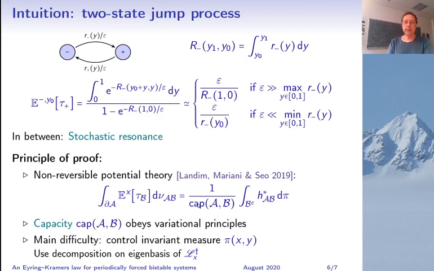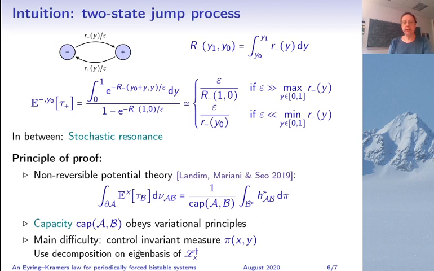And this is related to something called the capacity of the sets A and B, which obeys variational principles that allow you to obtain good bounds on the capacity. And in addition here H star is the committor of something called the adjoint process and integrated with respect to the invariant measure.